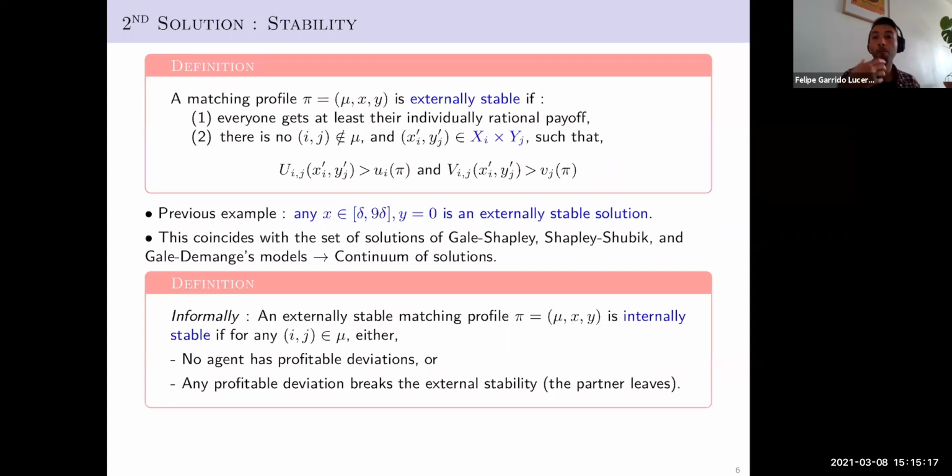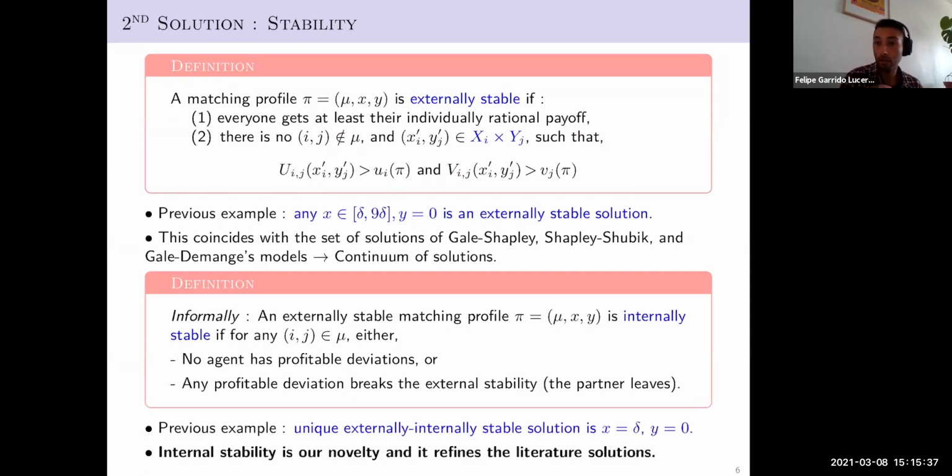What does it mean? Players, if they want, can play dominated strategies, but they do it because if they deviate, the partner will prefer to leave the couple.